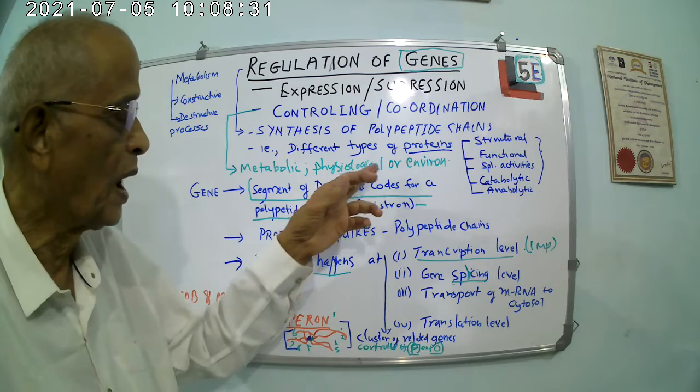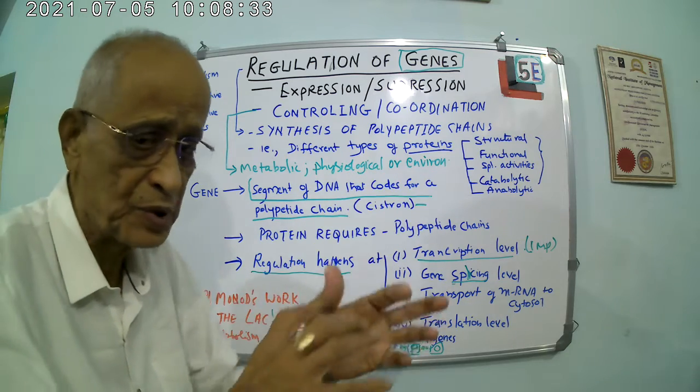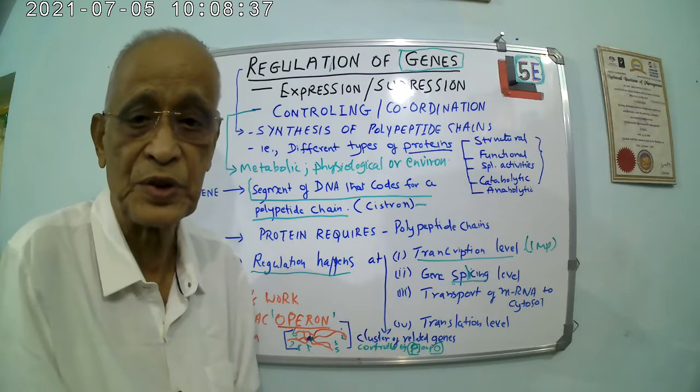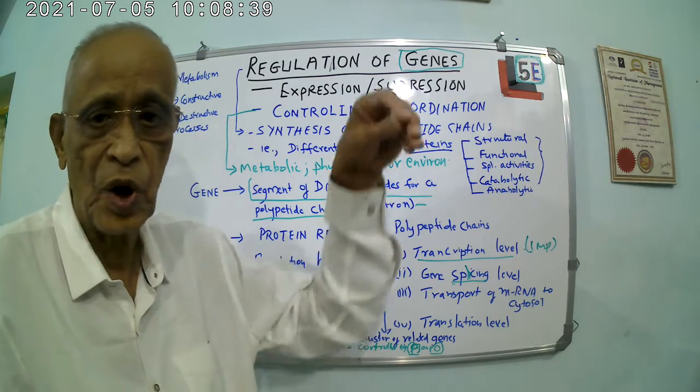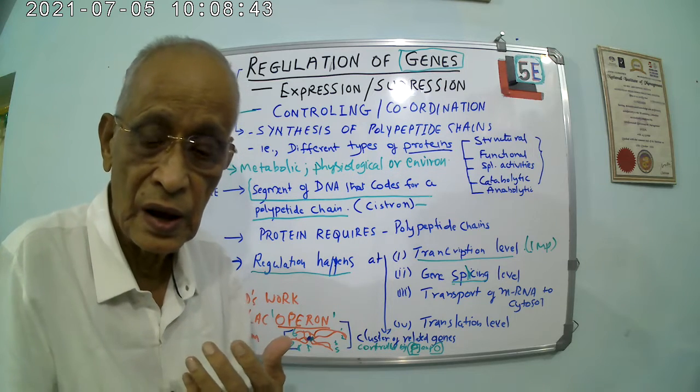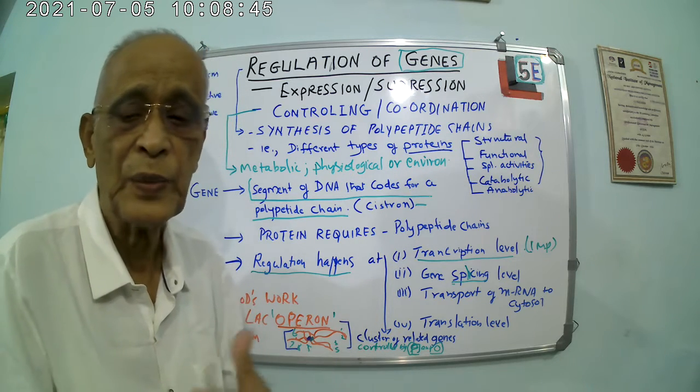And also at the environment of the cell itself, where all these things are happening. If any new structure has gone in, or the chemical nature of the cell has changed, then also there will be regulation.